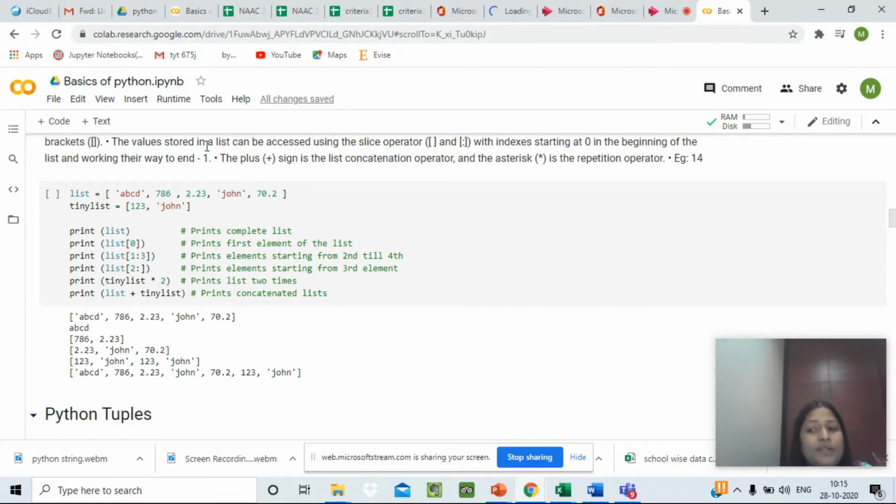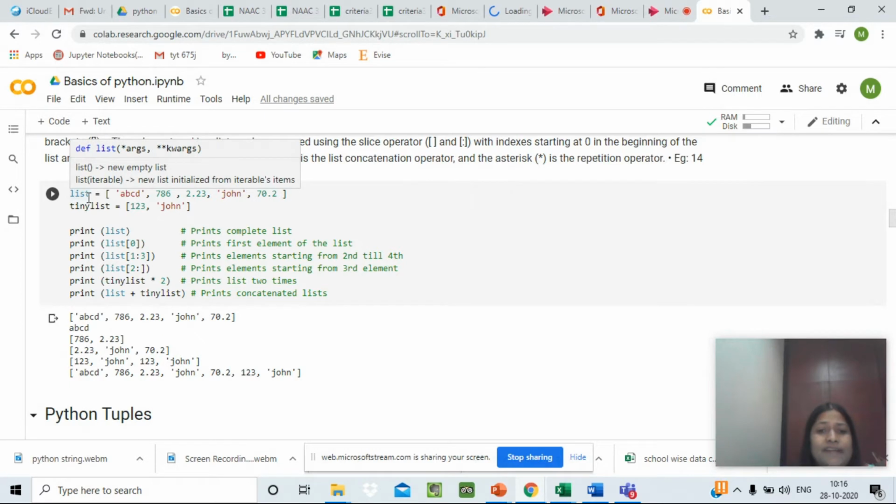The values stored in a list can be accessed using the slice operator with square bracket and colon with indexes starting at 0 in the beginning of the list and working their way to end -1. The plus sign is the concatenation operator and the asterisk is again the repetition operator, the way we have seen in string. Let's see how we can define a list.